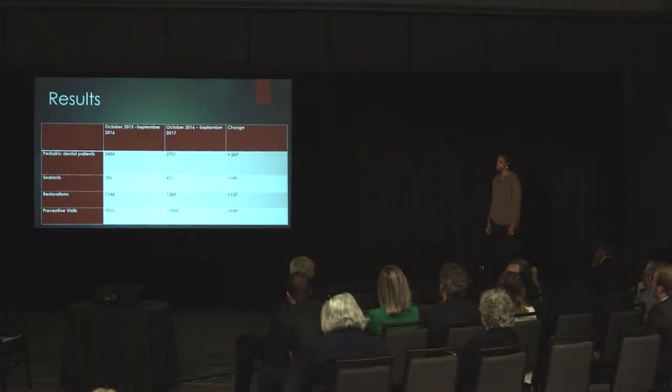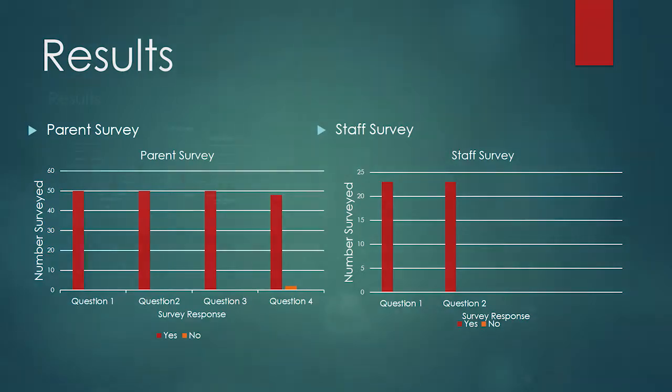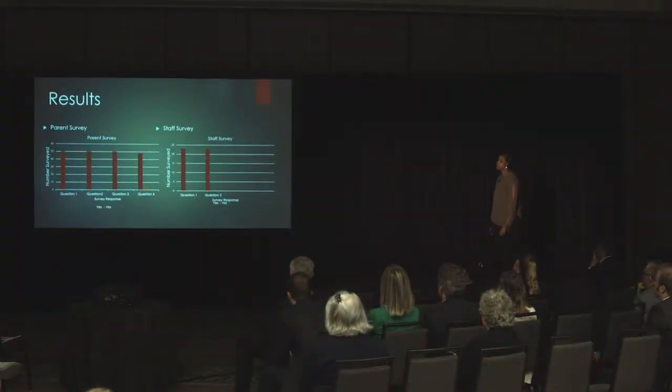1 year after we initiated our project, we took a look back to see what the results showed and had it been as successful as we thought and hoped it would be. So we did see that we had an increase in the total number of pediatric dental patients that were seen. There was an increase in the number of children who had sealants placed on their teeth, as well as an increase in the number of restorations or fillings that were placed and the total number of preventive visits that were seen. We also looked at what did our parents and our staff think about this program.